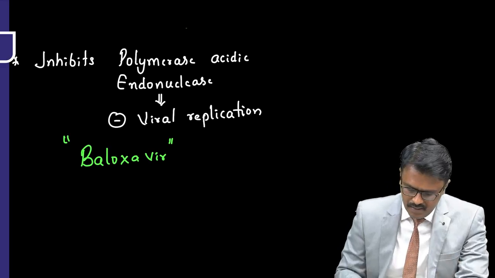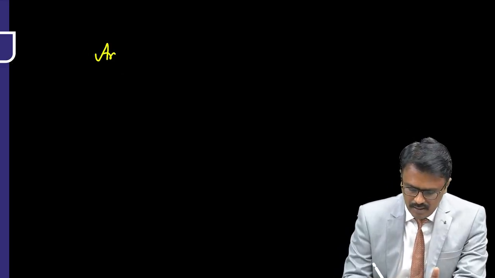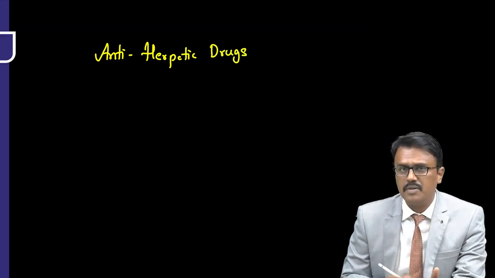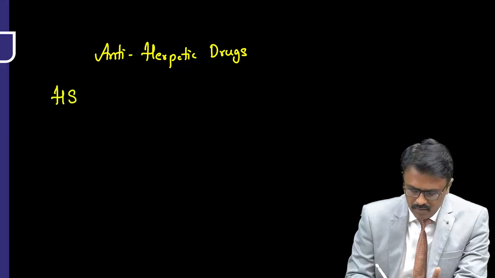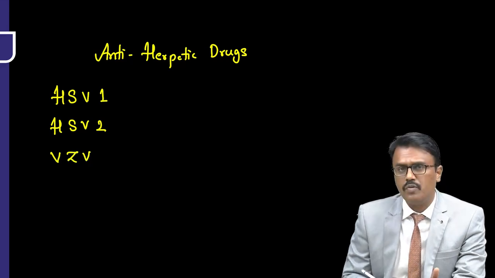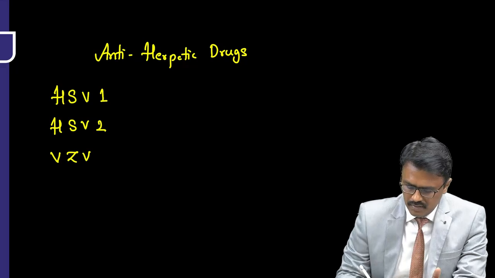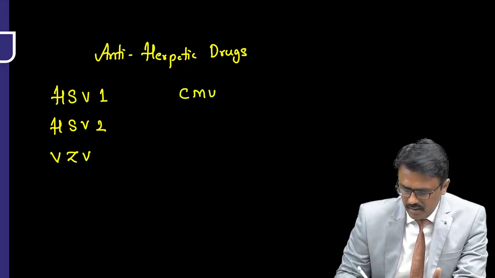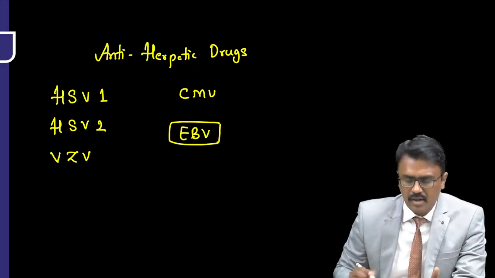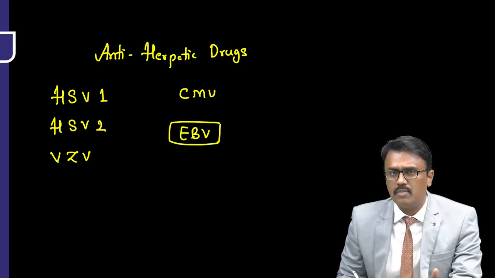Very good. The next group of drugs are called anti-herpetic drugs. These are used for managing the herpes virus. Mainly we have herpes virus 1, herpes virus 2, and the varicella zoster virus, which is known for chickenpox. Then we have the cytomegalovirus and the Epstein-Barr virus. For Epstein-Barr virus, we don't have any treatment. Whatever treatment we have is for these four: herpes 1 and 2, varicella zoster, and cytomegalovirus.